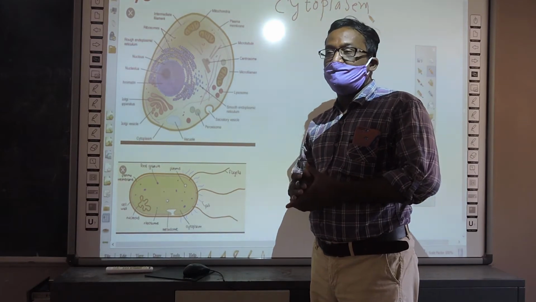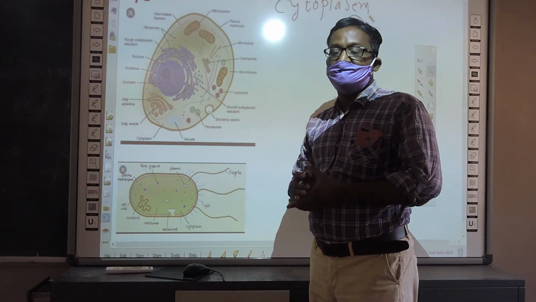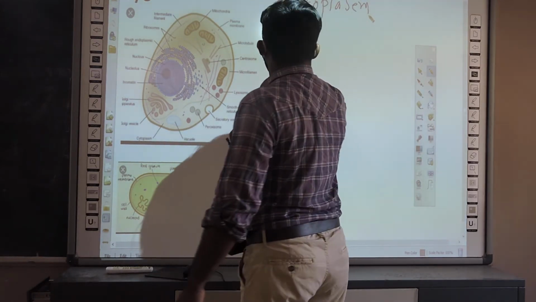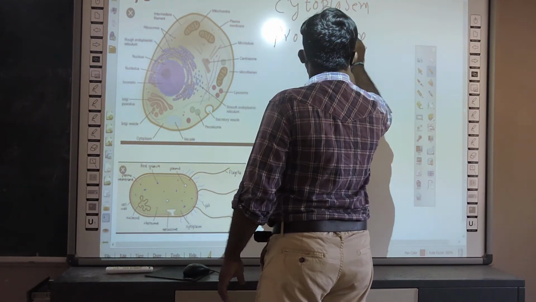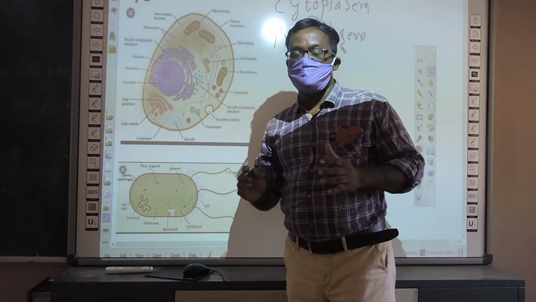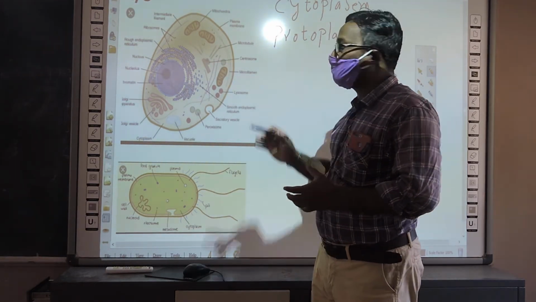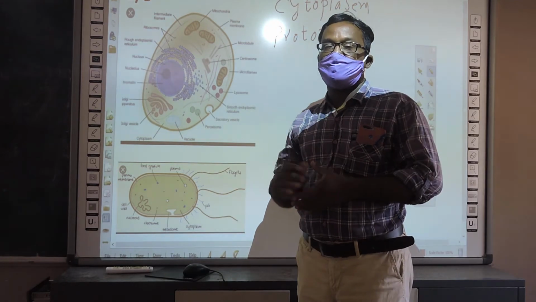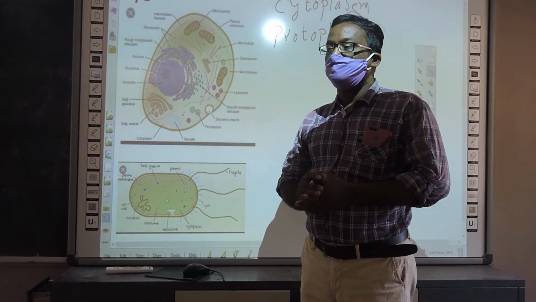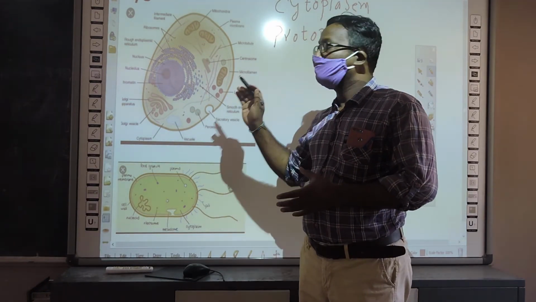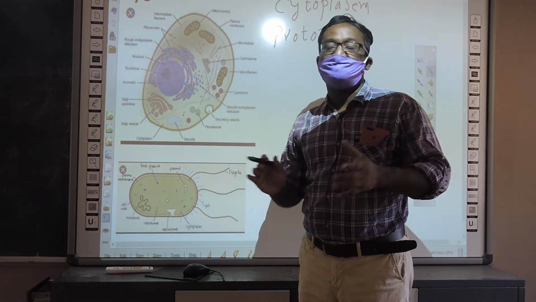In the beginning of cell biology, scientists named the cytoplasm as protoplasm. Why? Because life is stored in the fluid, so they named it protoplasm. Later, after several studies, they found that there is another type of fluid after the discovery of the nucleus.